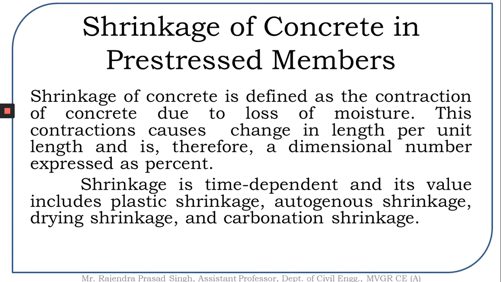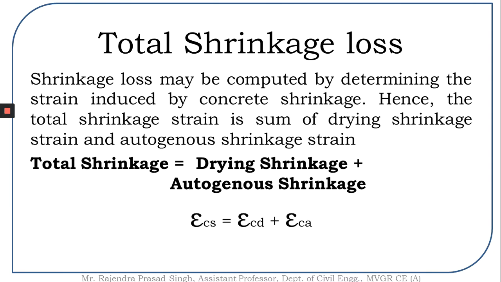Now, after grouping certain classes of shrinkage, the Indian Standard Code has recommended us to quantify the loss due to shrinkage of concrete with respect to drying shrinkage and autogenous shrinkage. Now, as the code suggested, the total shrinkage loss may be computed by determining the strains induced by the concrete shrinkage.